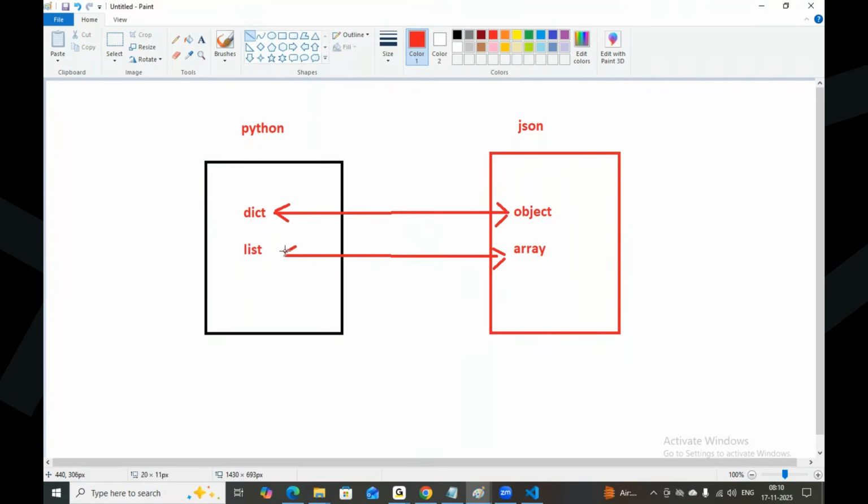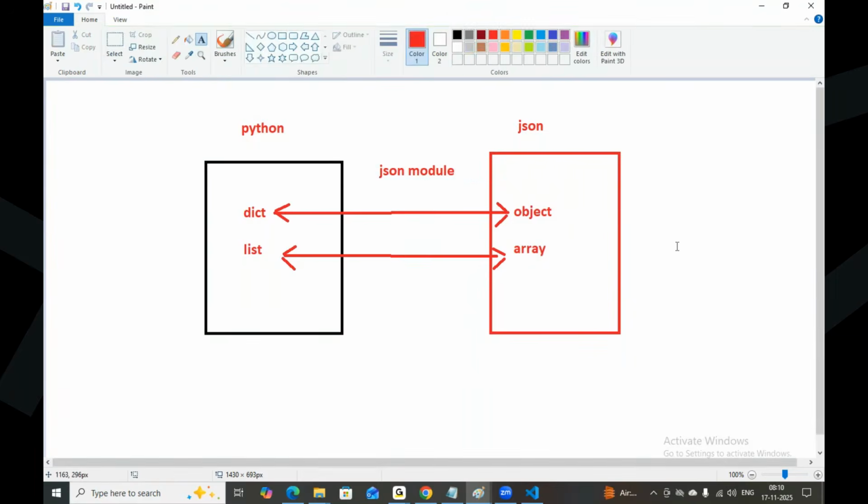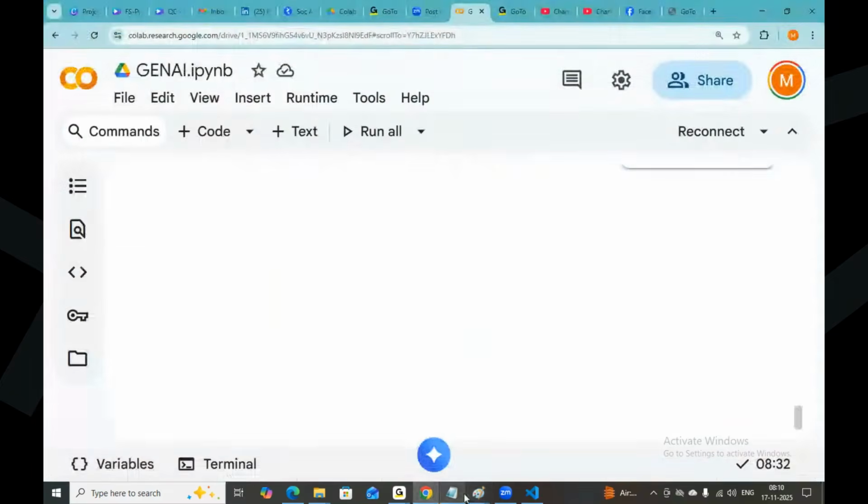So there are two possibilities. These we can do with the module called json. We will explore the json module today, converting a Python dictionary to a JSON object and a Python list to a JSON array, and also a JSON object to a Python dictionary and a JSON array to a Python list. Am I clear so far, guys?